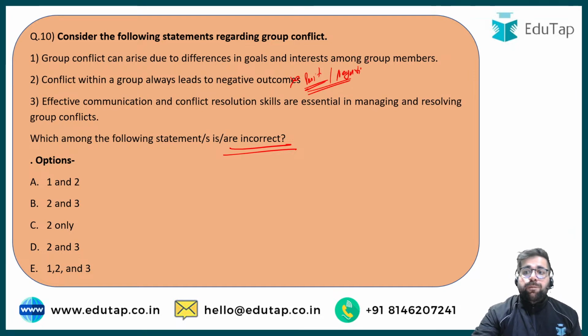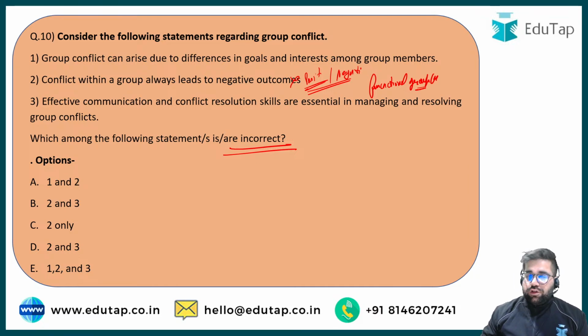When two groups are fighting and you are having a positive outcome from them, those conflicts are known as functional conflicts, something which is positive. For example, if the sales team is fighting with the purchase department, they both are debating what should be the best course of action to take. So definitely there is a conflict between sales and purchase, but they are fighting for something good. So that will be referred to as functional.